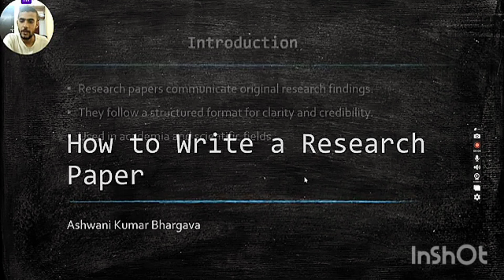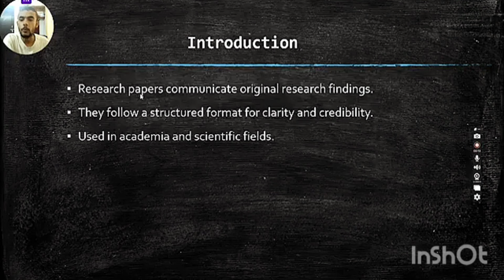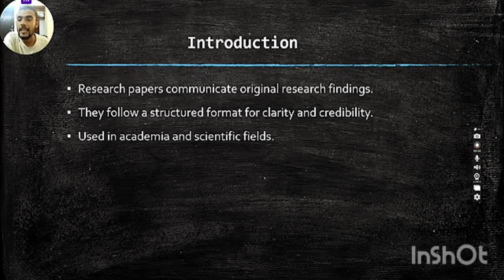So, let's start with our introduction. Our first point is research papers communicate original research findings. If you want to publish your research paper on several platforms like Elsevier publication, Francis publication, or any other publication, then you have to perform your own experiments, not take data from ChatGPT and just copy it. That's not a good thing. If you do it like this, then definitely your paper will be cancelled or rejected.